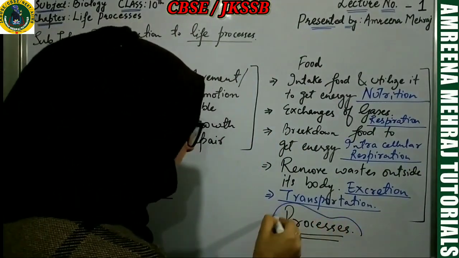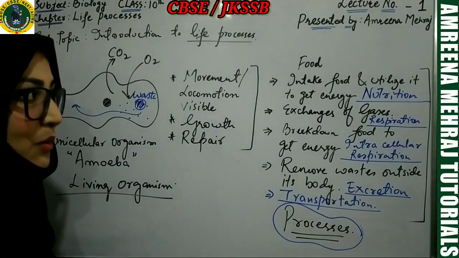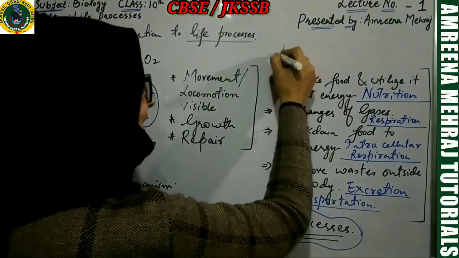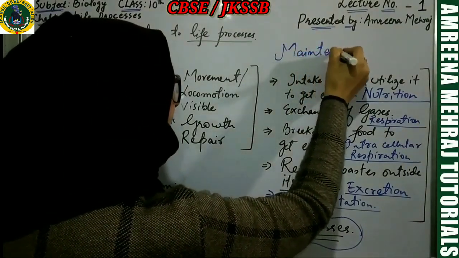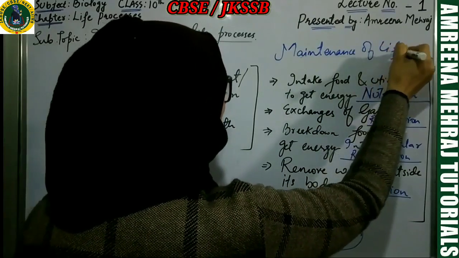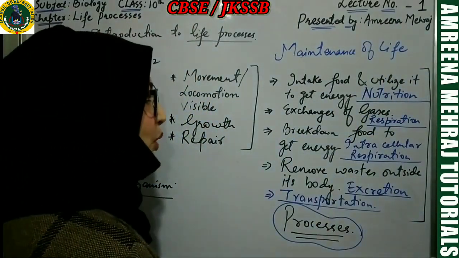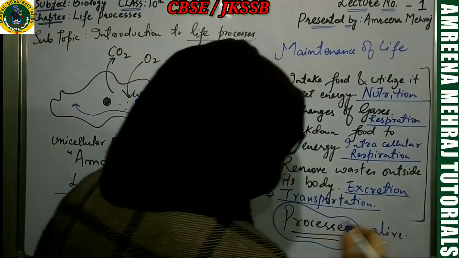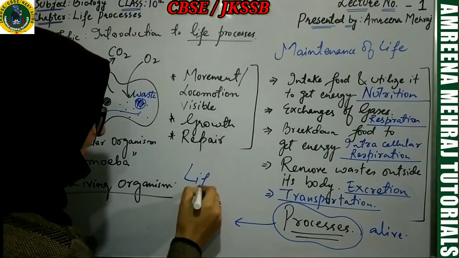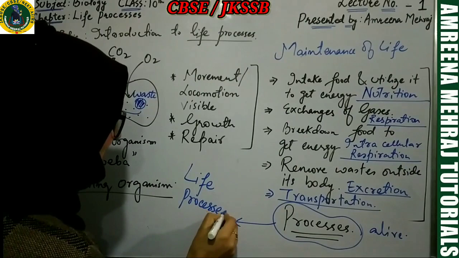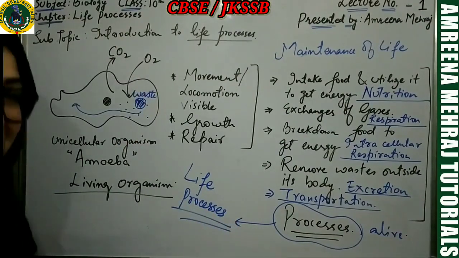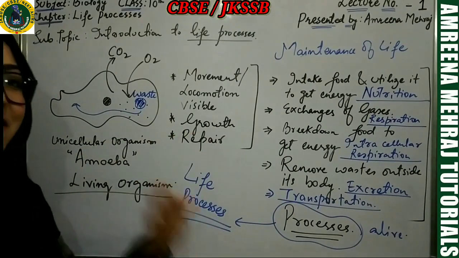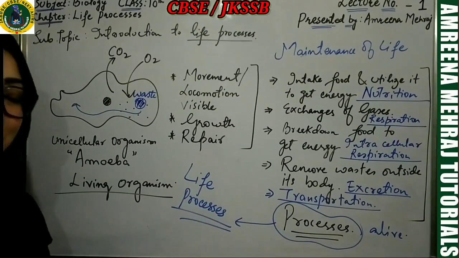What are all these? They are some processes. Now, what is the fun of these processes? They are very, very important for maintenance of life. They're very, very important for keeping an organism alive. Such processes, my dear students, are called life processes. Very simple. So any such process which is very important for the maintenance, for the survival of a living organism is called a life process.